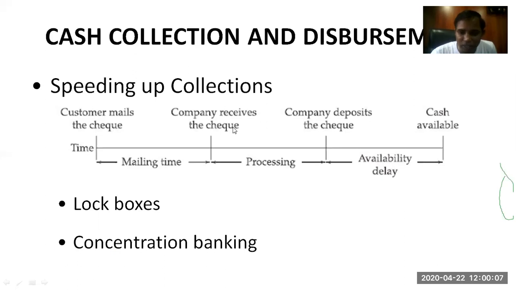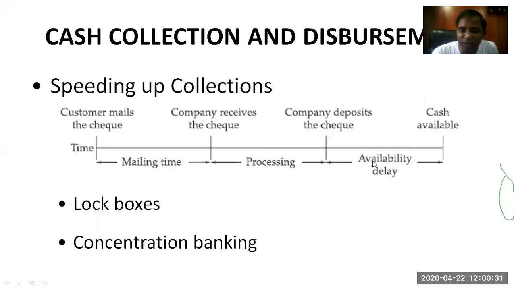Company receives the check and company deposits the check is processing time. After that, company deposits the check and cash is available. So in this respective period, this is a delay, availability delay. Though you have the check, you cannot utilize it because it is not in a cash format. So up to whatever time the cash will get available to you, that will be a delay